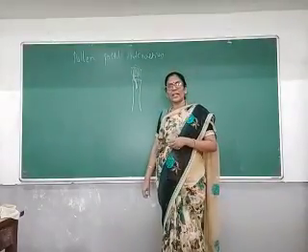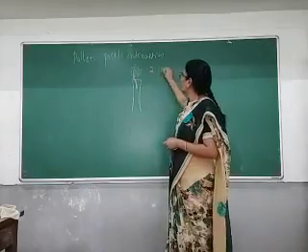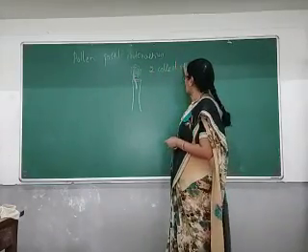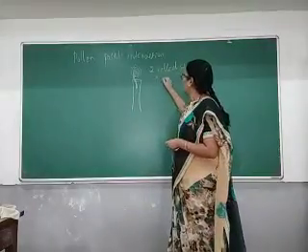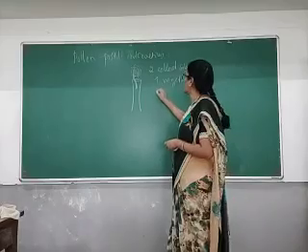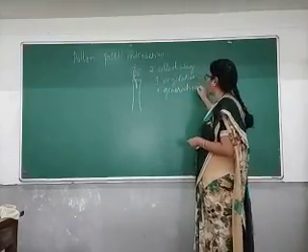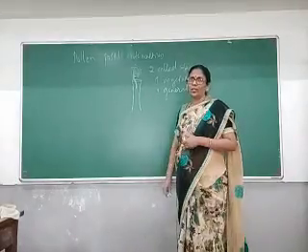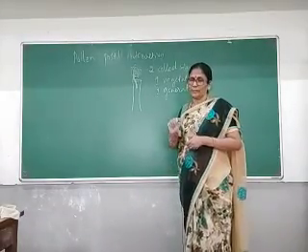Usually, in most cases, pollen tube germination takes place at the two-celled stage. In that case, there is one vegetative cell and one generative cell. The pollen grain will have two cells: one is the vegetative cell, another is the generative cell.